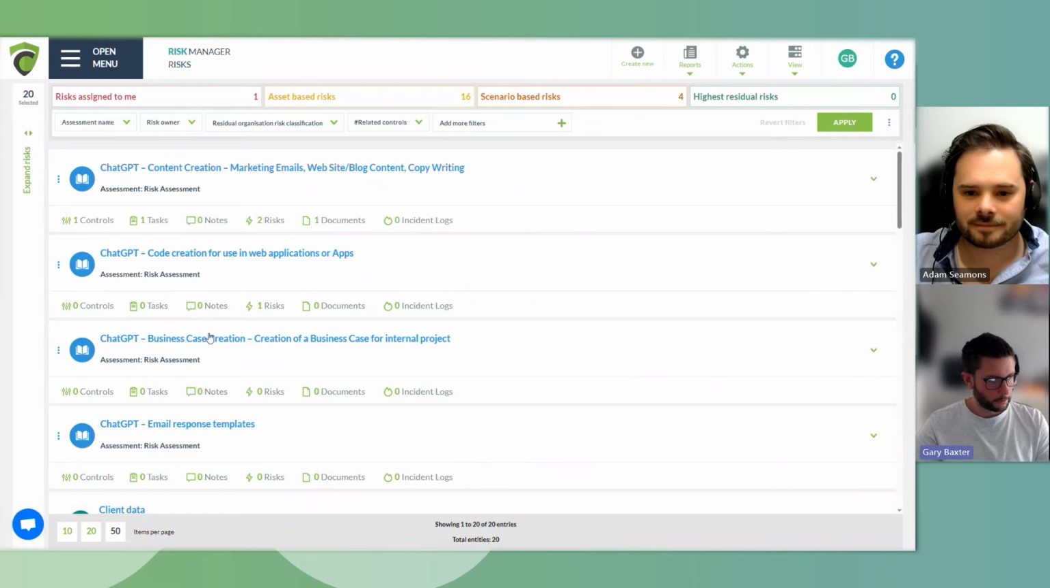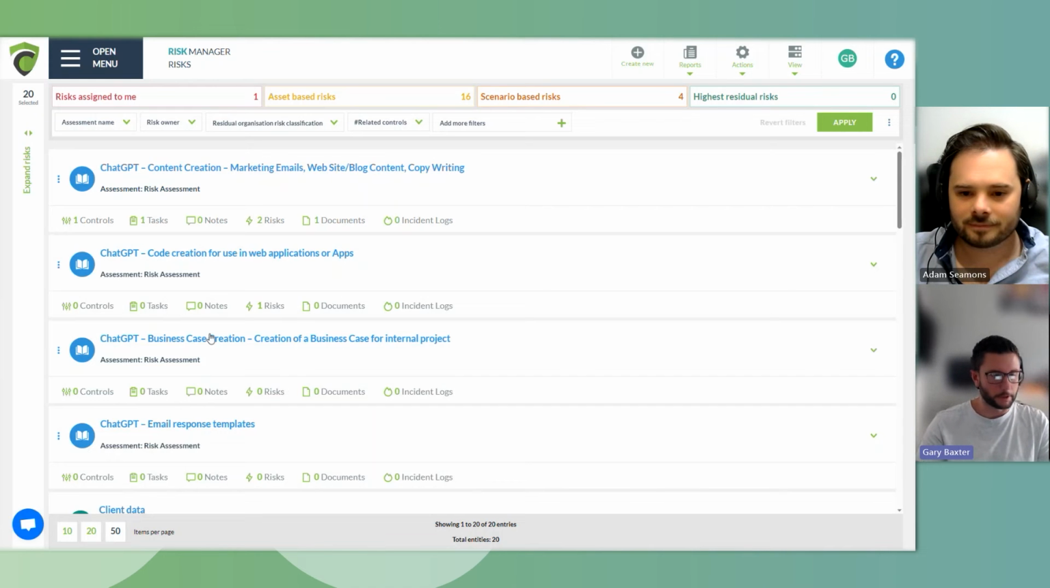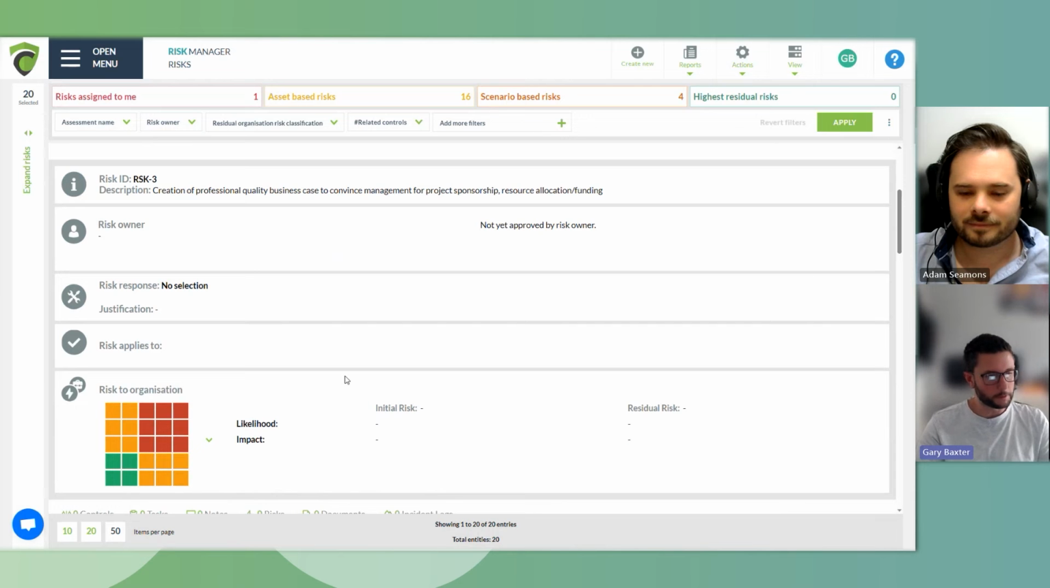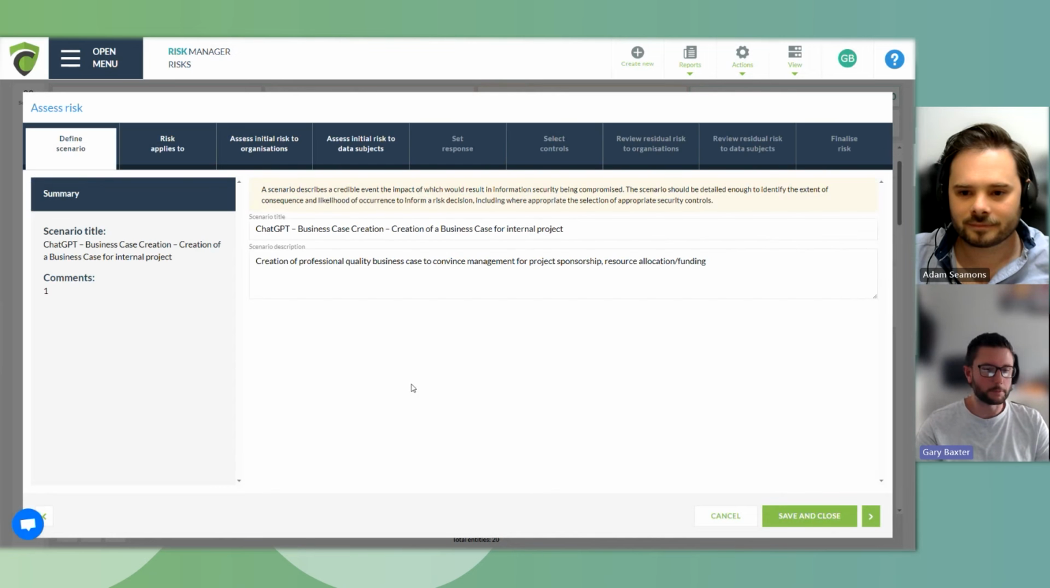Of course. So again, as we can see on the screen, we do have that third scenario that Adam's just covered, being the creation of a business case for an internal project. Now, if we expand on the one that we've already set up, we can see some core basic details that we're going to need to cover. What we're going to show you is we're going to edit an existing one and show you the steps in which Adam, in his role as an InfoSec manager, would likely need to follow to ensure that ChatGPT or any other AI type of modeling is able to be used internally.